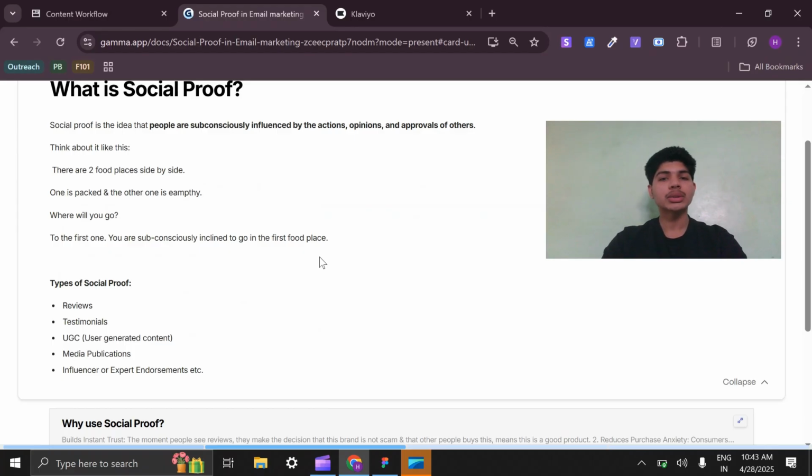Media publications, either big media publications in journals or those who are most respected in your specific industry, and influencer or expert endorsement, some experts or some micro influencers in your industry.